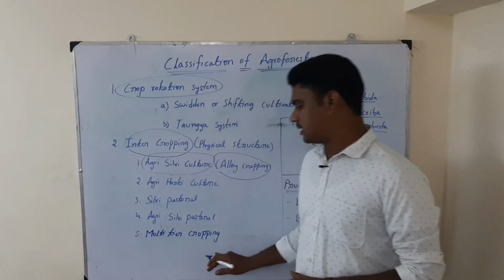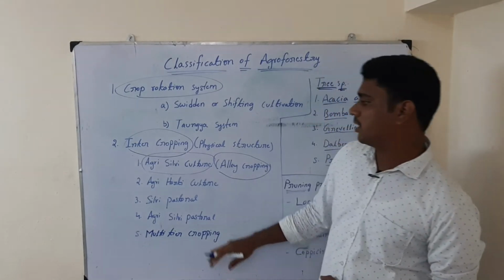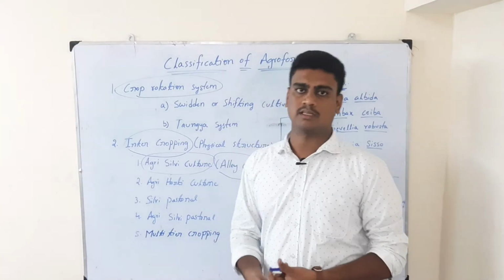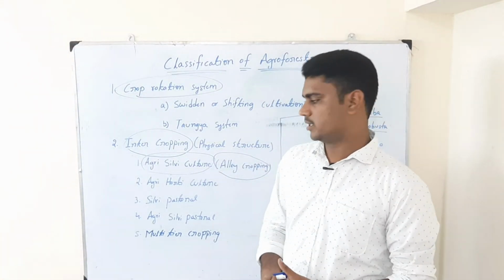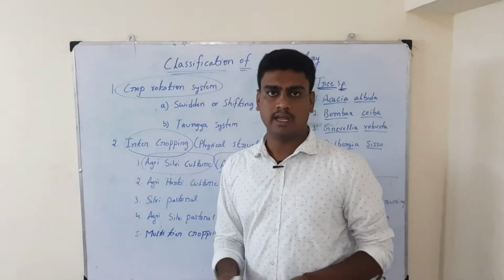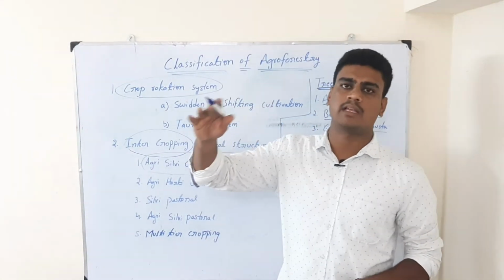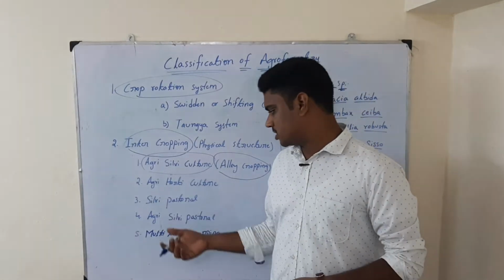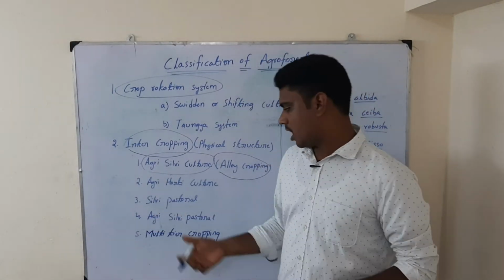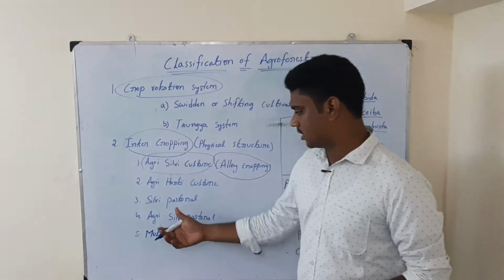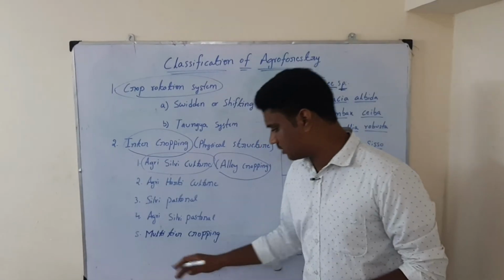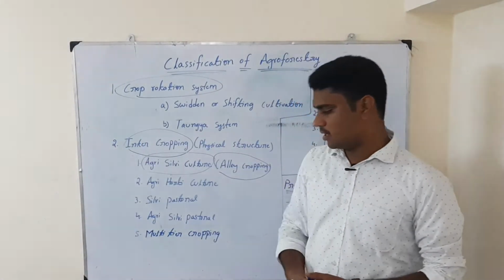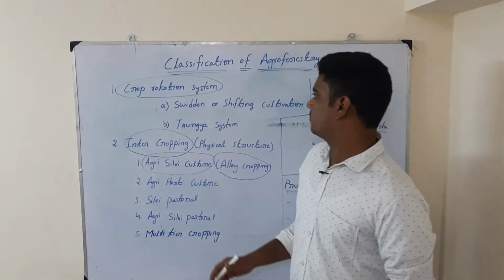Then the next one is multi-tier cropping. Multi-tier cropping may or may not fit the agroforestry system, based on the land availability. Especially, this is named based on the height of the component. Here we have different components, maybe agriculture crop, horticulture crop, silviculture or pastoral, four components which we have named by combining one another. But in multi-tier cropping, we take the cropping based on the height of the component. Let me give an example.